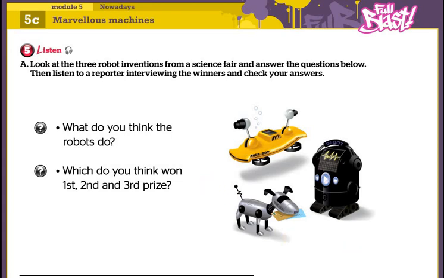So here we go. 5. Listen. A. Look at the three robot inventions from a science fair and answer the questions below. Then listen to a reporter interviewing the winners and check your answers.